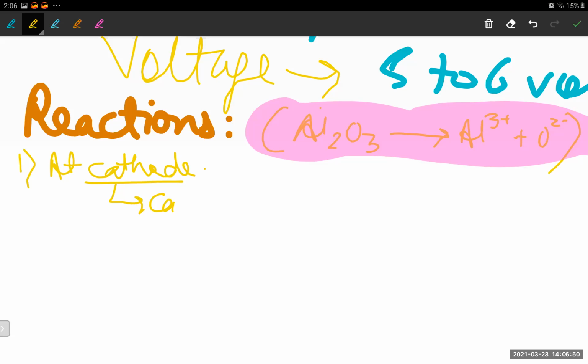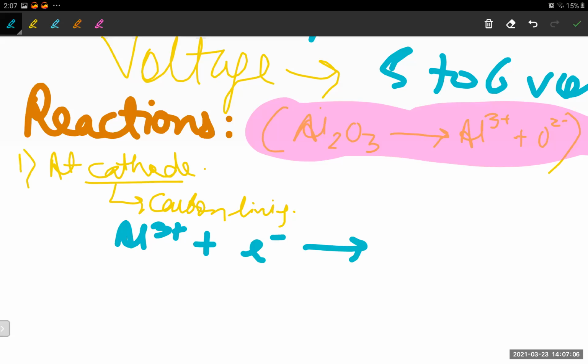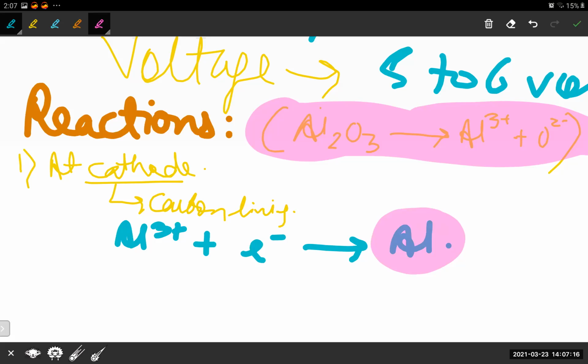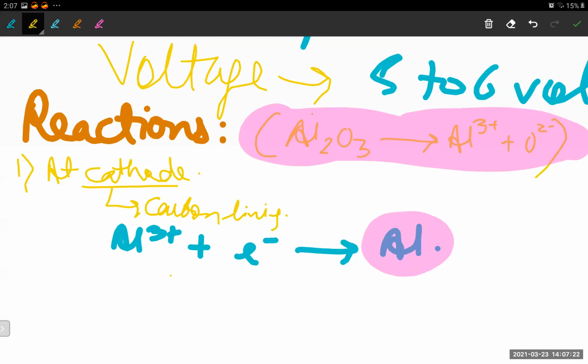The cathode is the carbon lining. What will the reaction be? Al3+ plus 3 electrons gives Al, a neutral atom. It will gain electrons. If this concept is not clear to you, then you should surely watch the videos on electrolysis. It will be very helpful to you all.